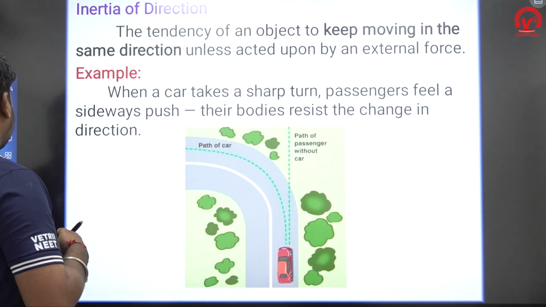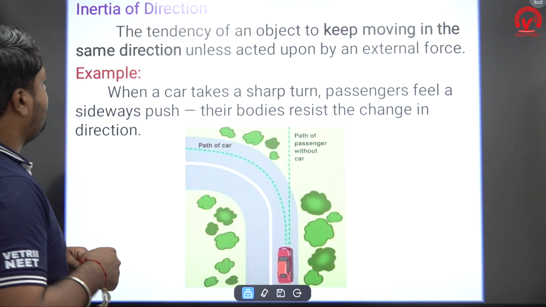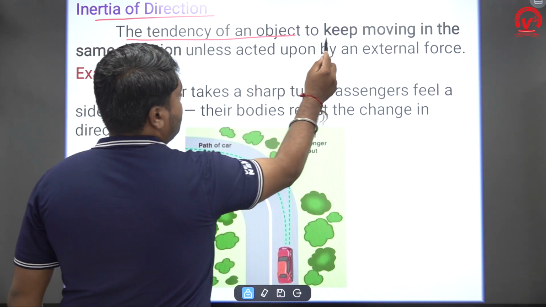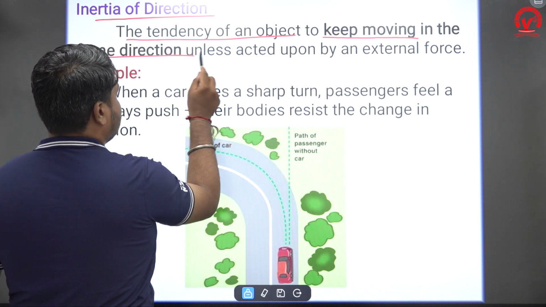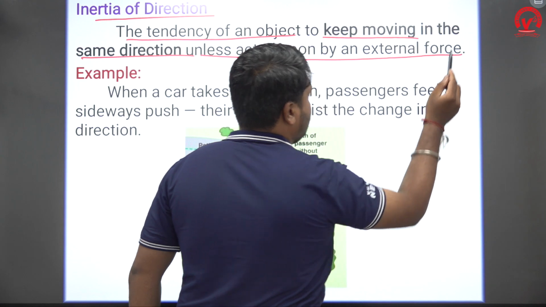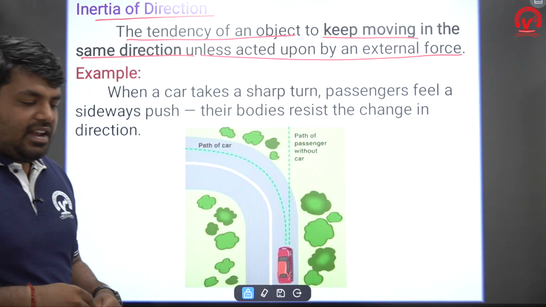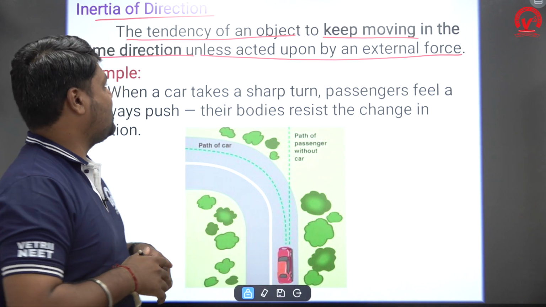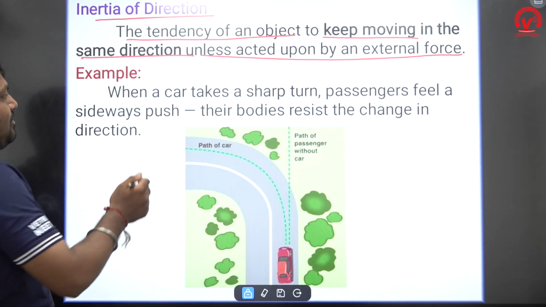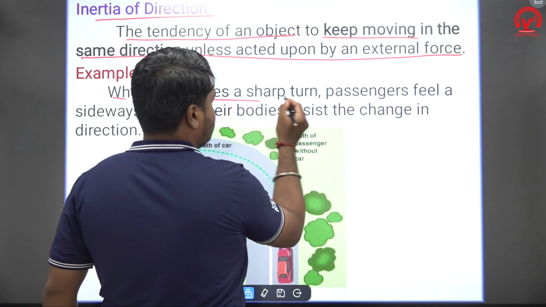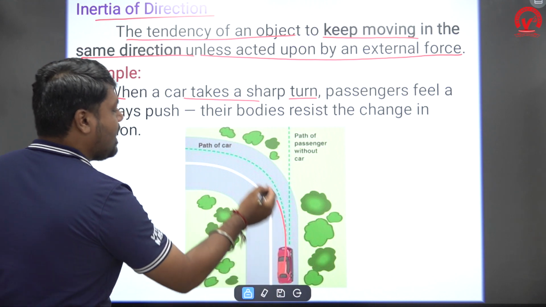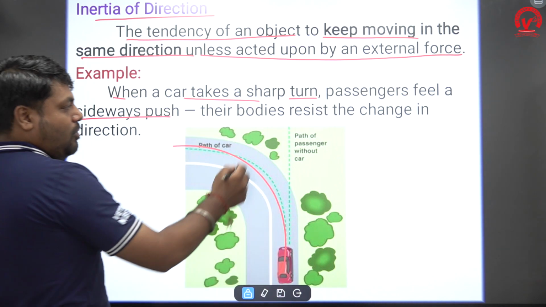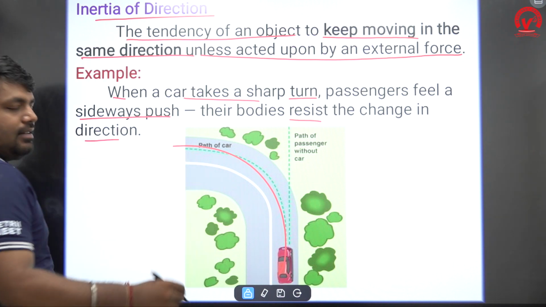Next, inertia of direction. The tendency of an object to keep moving in the same direction unless acted upon by an external force. So until an external force acts upon it, it keeps moving in the same direction. The best example is when a car takes a sharp turn. When a car takes a sharp turn, the passenger feels a sideways push. Their bodies resist the change in direction.